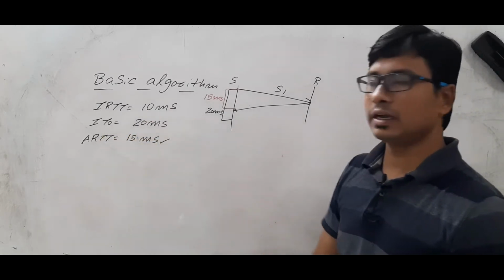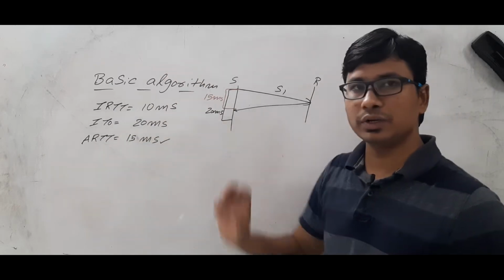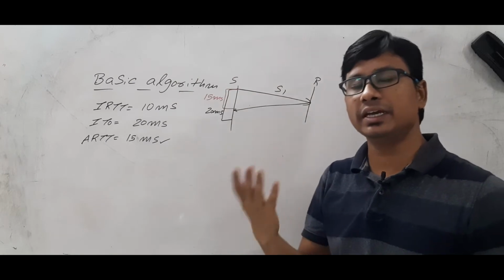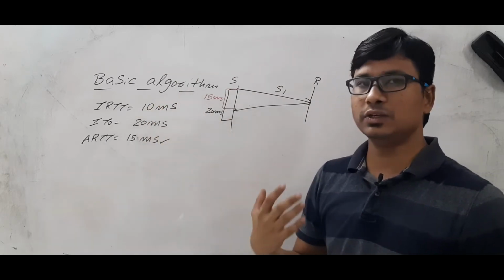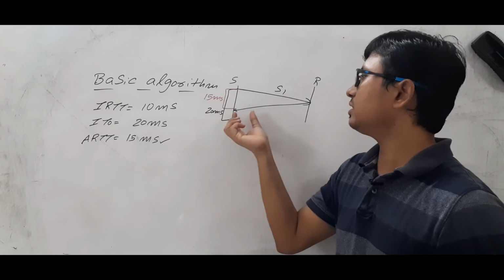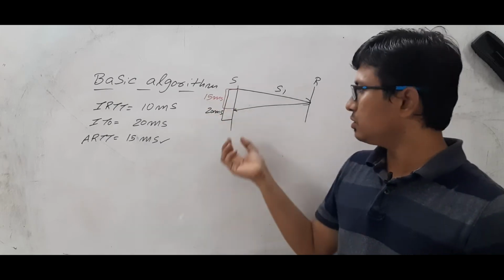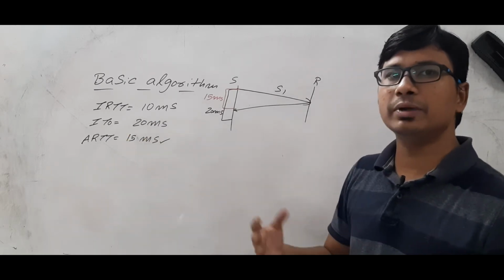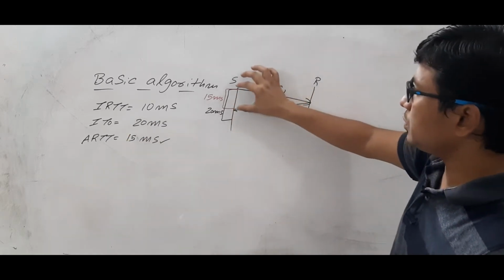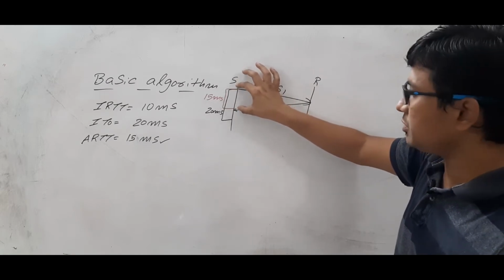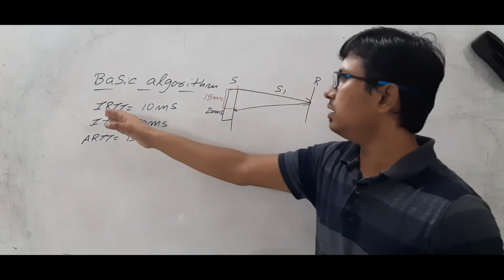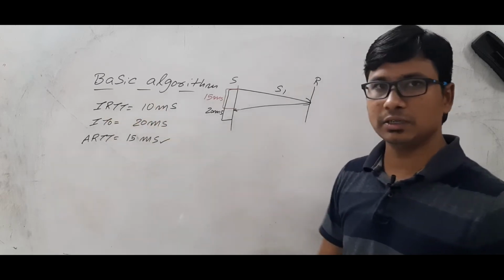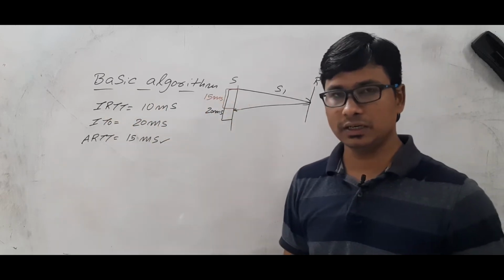How will you get the next timeout timer? Based on the round trip time. Next time also, if I keep the same value, then it will become static again. Am I right? First you initially guessed 10. You found that it came in 15 milliseconds, so there was no problem. Again if I keep it, it will become static. If I make it 15, it will become too dynamic, because this time it has happened as 15 milliseconds. Now if you again keep the round trip time as 15 milliseconds and the timeout timer as 30 milliseconds, it will become too dynamic. Am I right or wrong?